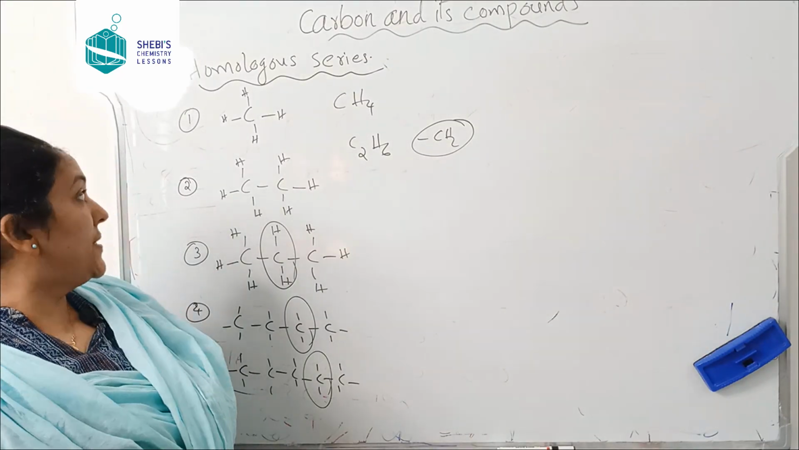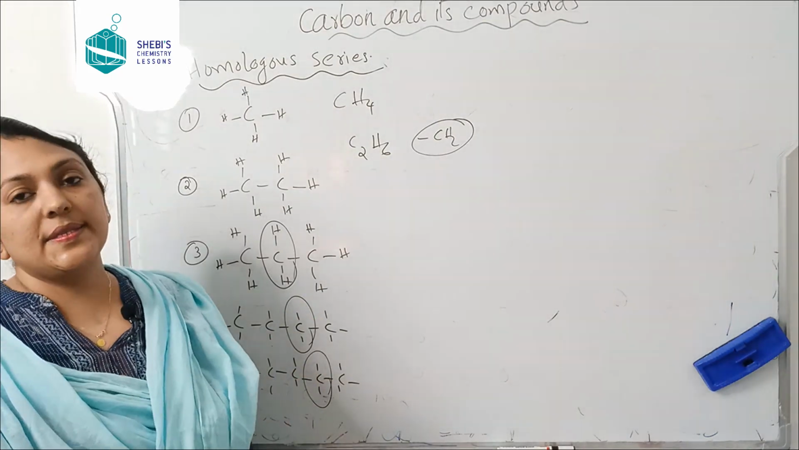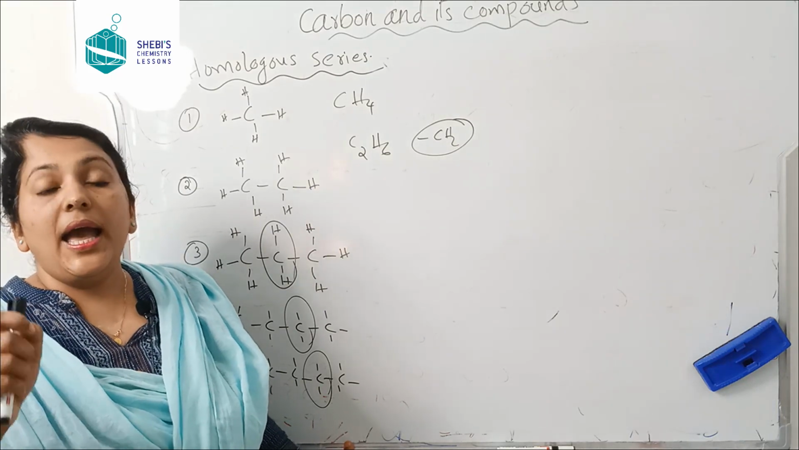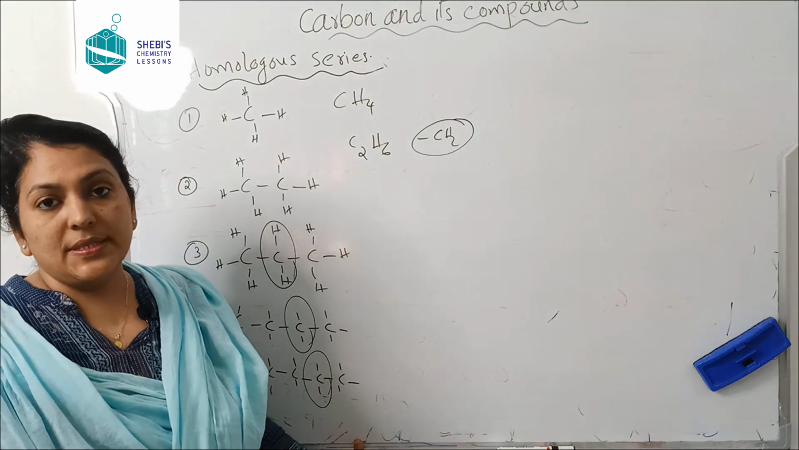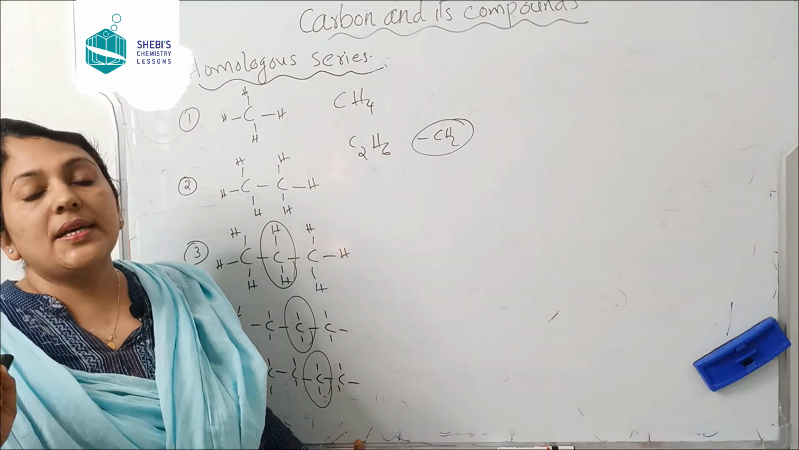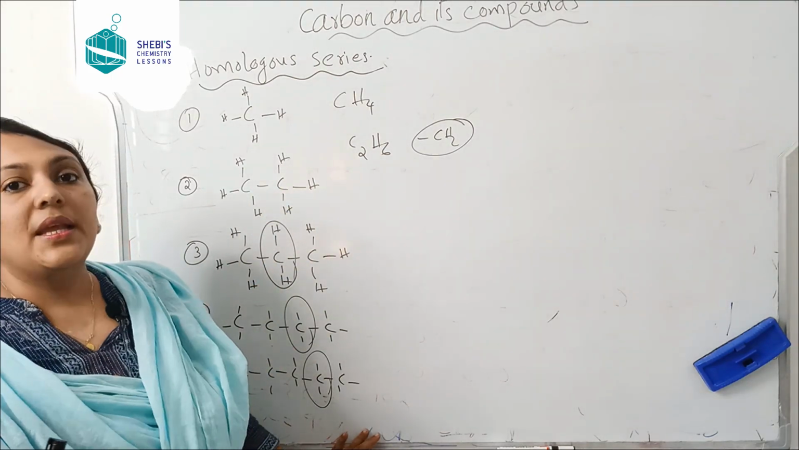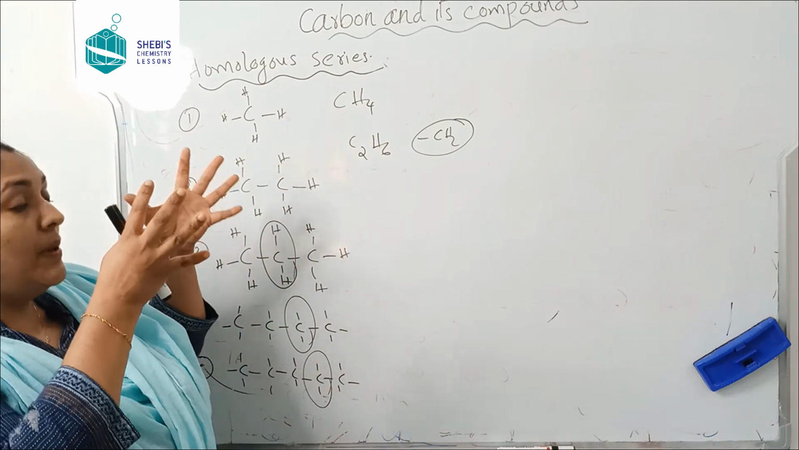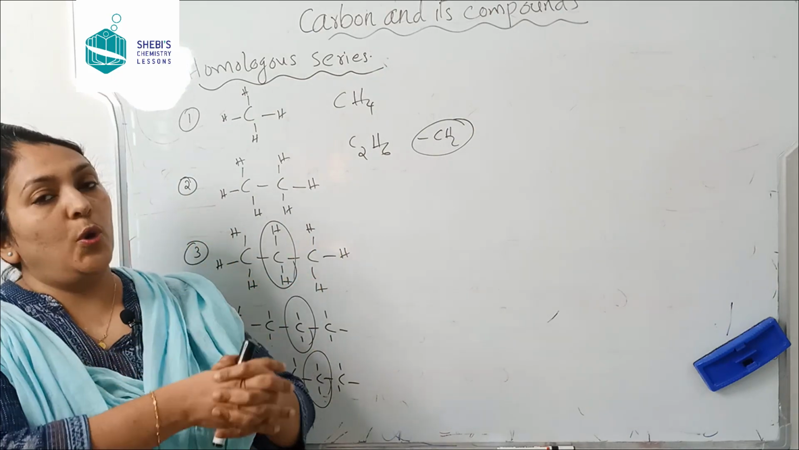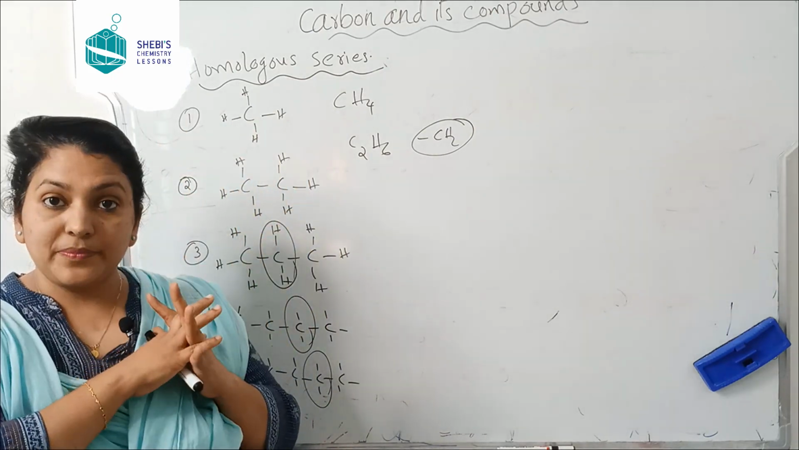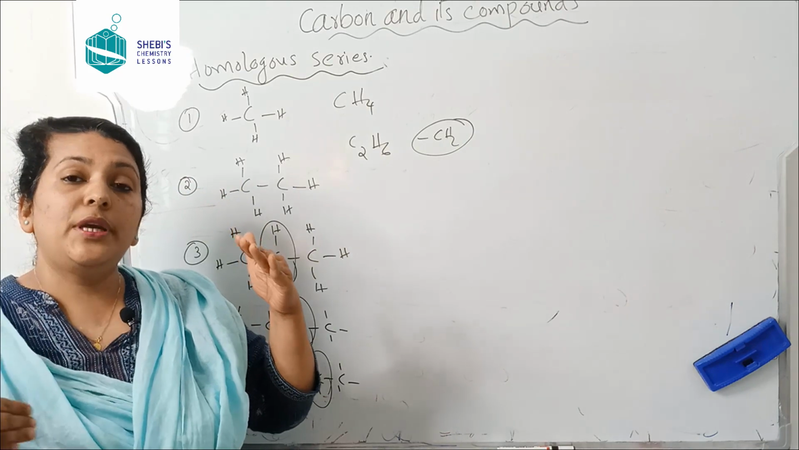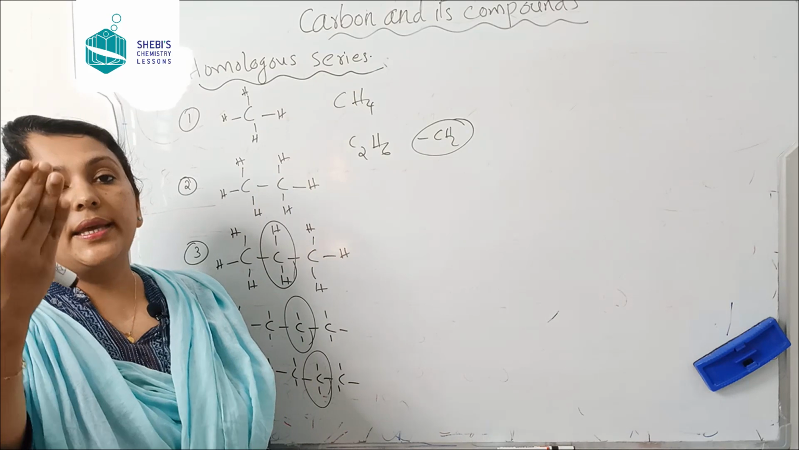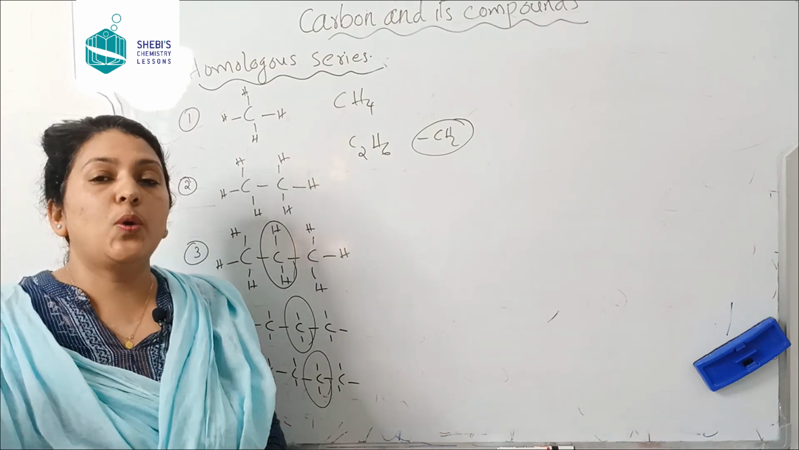How to define a homologous series? A homologous series is a group of organic compounds with the same functional group and same chemical properties, okay? And their successive members differ by a CH2 group. Alright? All the members of alkanes come in one homologous series which is called alkanes. Methane, ethane, propane, butane, all of them are coming under one series. They are called alkanes. Alkanes are one homologous series.